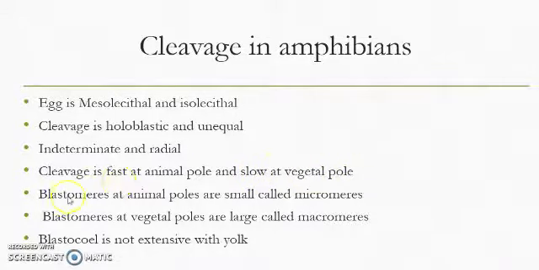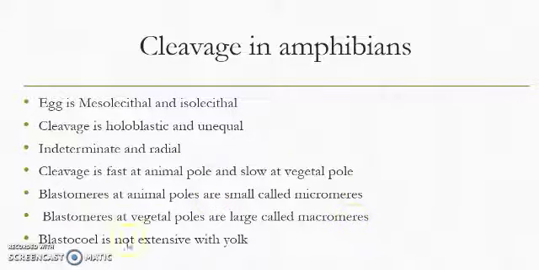As a result, the cells present in the animal pole are smaller in size, so they are called micromeres. And the cells present in the vegetal pole after cleavage are larger in size, called macromeres. Both are blastomeres. Each cell of the cleavage stage is called a blastomere.